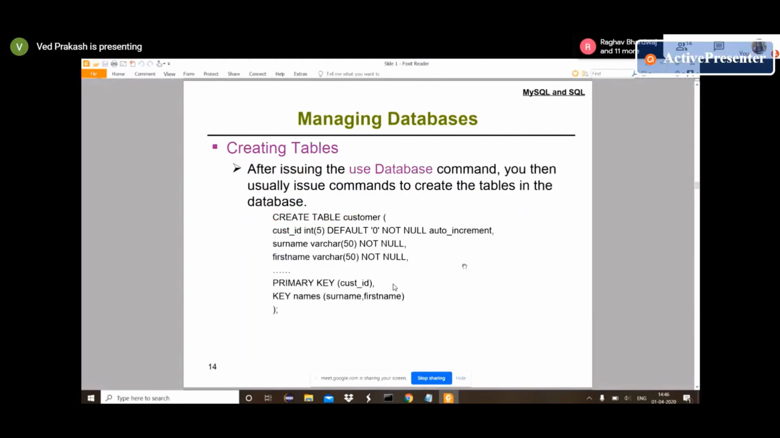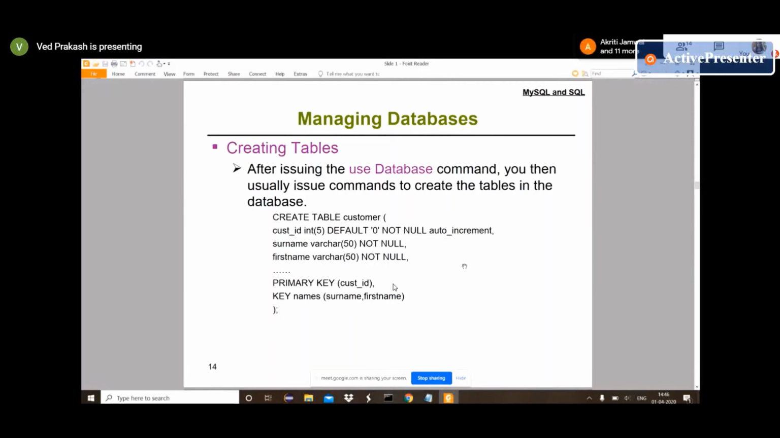Now you have a database, and now you are using the database. Now you have to create a table. In this example, you can see we have a SQL statement, CREATE TABLE, and after that we have to provide the table name. CREATE TABLE is in capital, it's a SQL statement, and after this, customer is our table name. You can provide whatever table name you want.